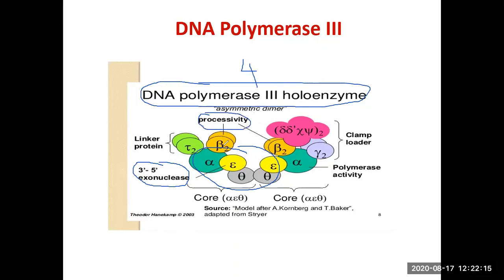So you have a pair each of beta subunits in both the dimers, right? And they form a sort of a clamp, a ring-like structure. In the center, there is a cavity with a diameter of something like 35 angstrom, through which that 20 angstrom duplex DNA can pass. With the help of this clamp formed by the beta subunit, the entire DNA Pol 3 holoenzyme can slide along the DNA, and it can synthesize something like 1000 nucleotides per second.